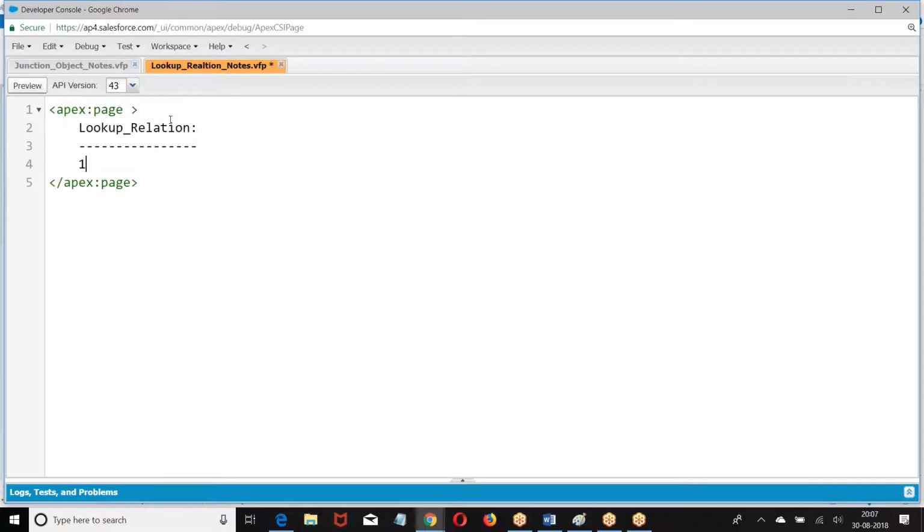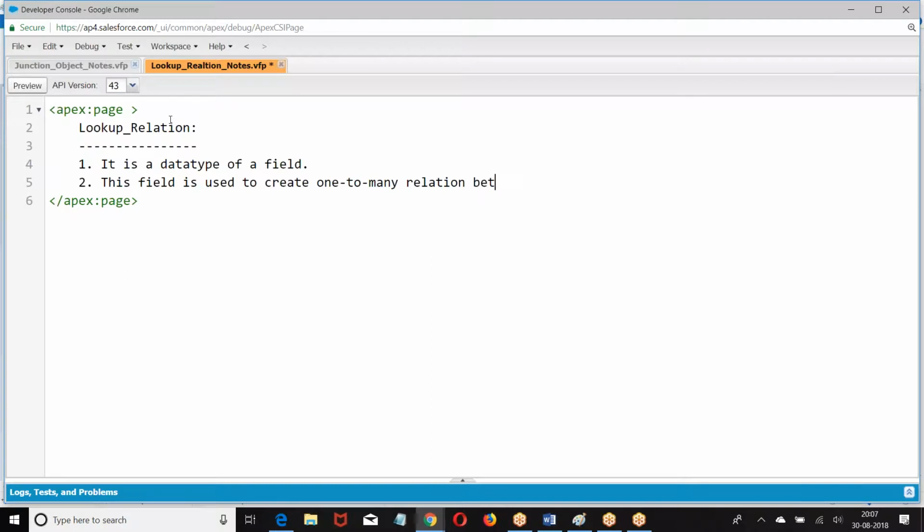Lookup is a data type. It is a data type of a field. This field is used to create a relation between the objects.